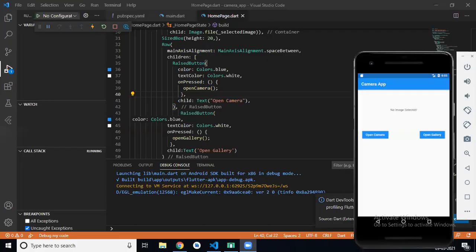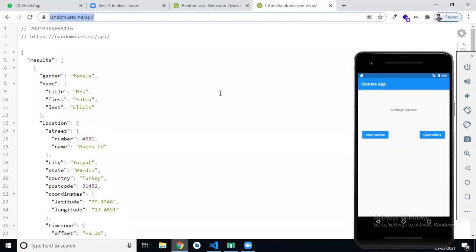Something came like coding. Can you see my screen? Can you see my screen now? Yes, Roshan. Yeah, we opened it. randomuser.me slash API. Okay, try to search this in your system. API, after API also slash. Yeah.